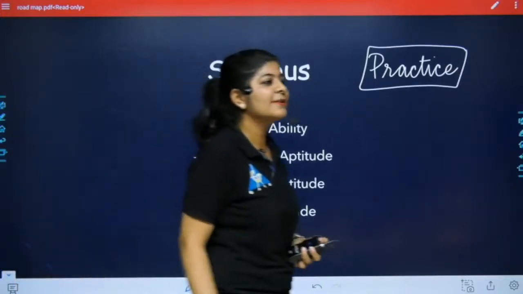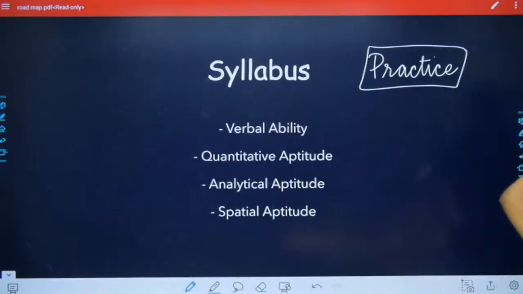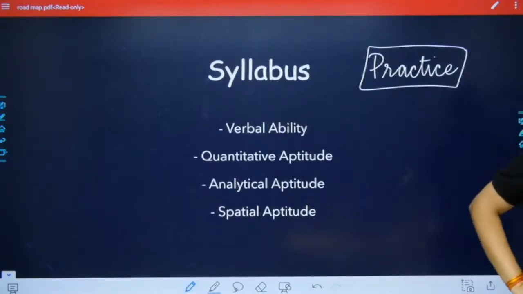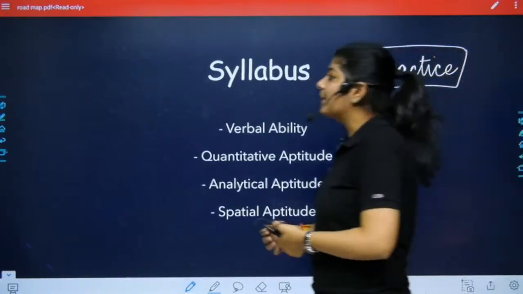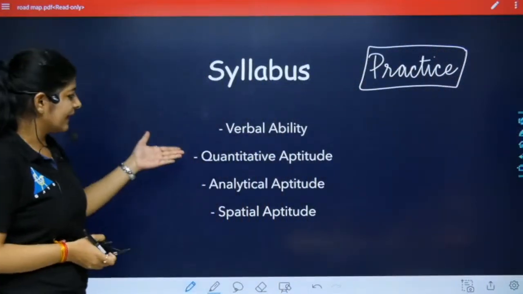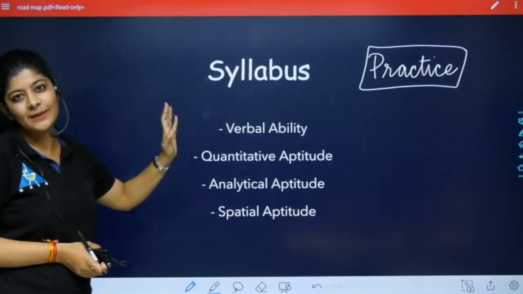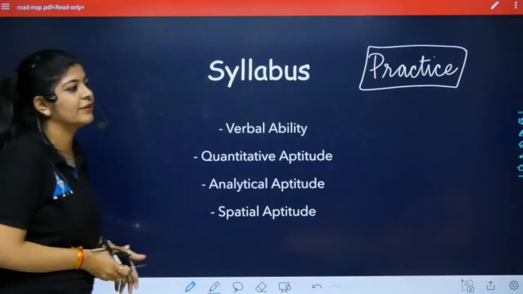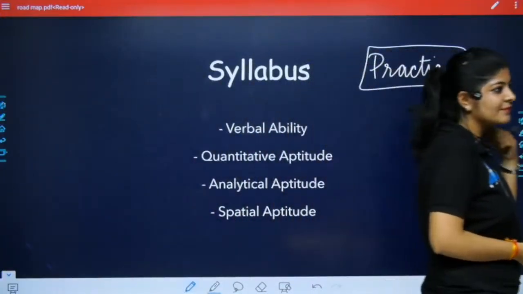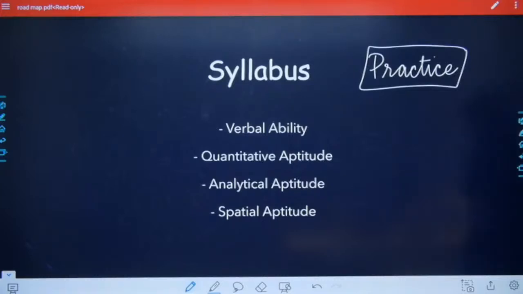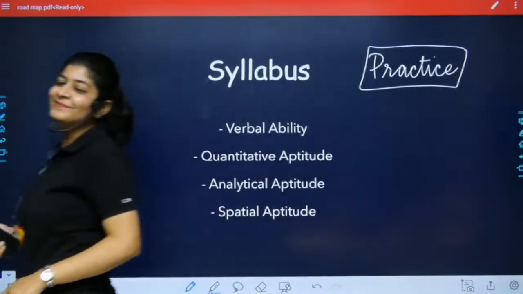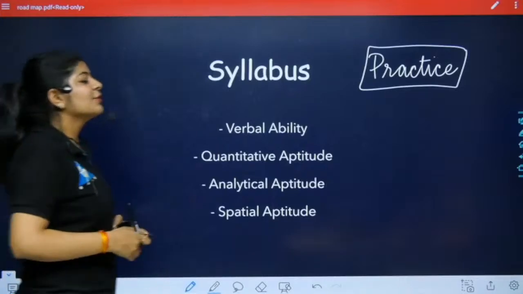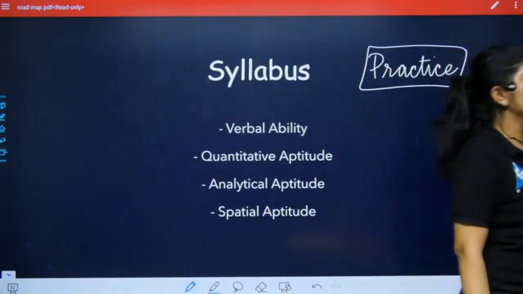Okay, any questions? Sure, Nikhil, we will plan some sessions on analytical, spatial, quantitative and verbal ability, so don't worry about that. We can take a session and plan a session on each of them. So any doubts, any questions, any queries?